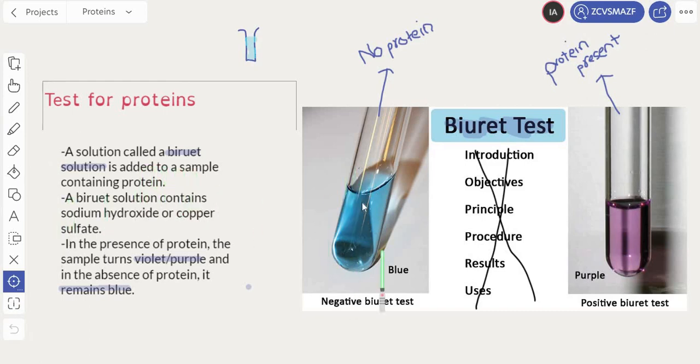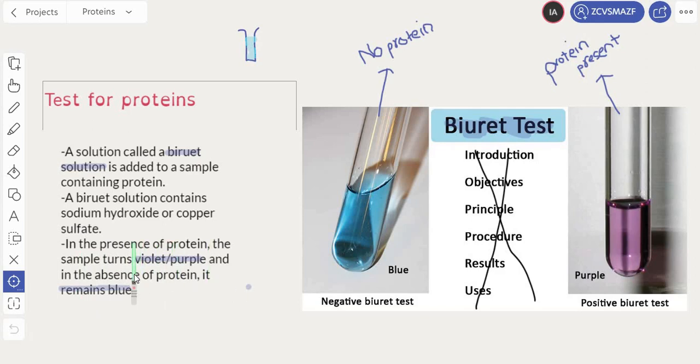This is what your Biuret solution should look like. It's blue in color, just like this. Just have a look at this. This is the Biuret solution that is added to your sample that may contain protein. So the Biuret solution's composition, what is it made up of? It's made up of sodium hydroxide and copper sulfate. They both are alkaline, so the Biuret solution is alkaline. If you want, you don't need to use the Biuret solution. You can just take a bottle of sodium hydroxide and a bottle of copper sulfate and put them both on the sample.